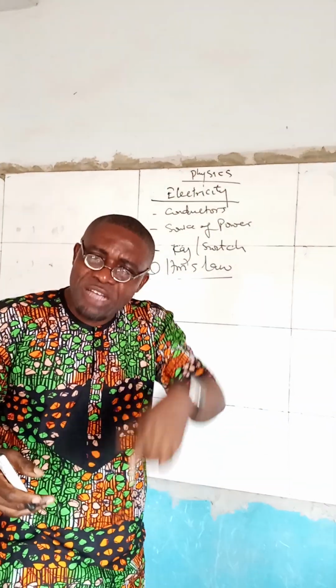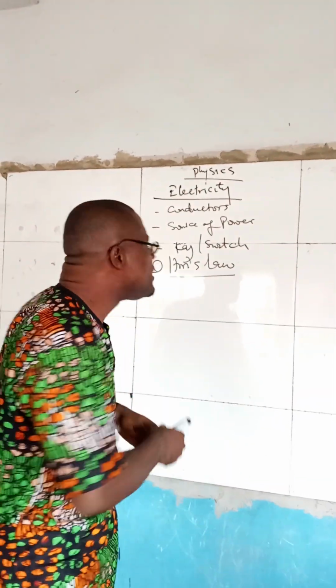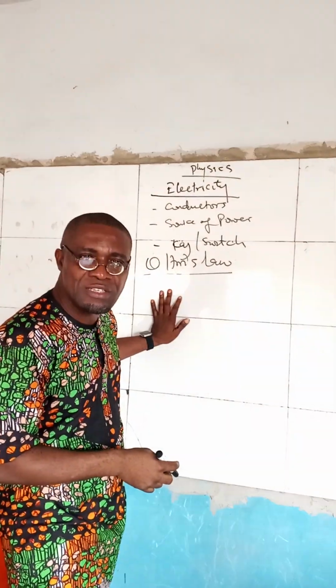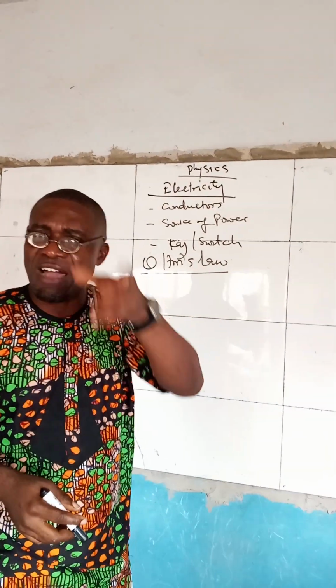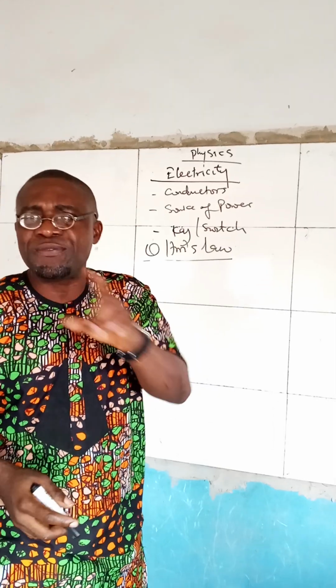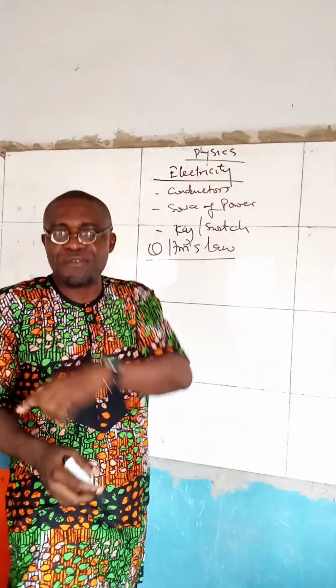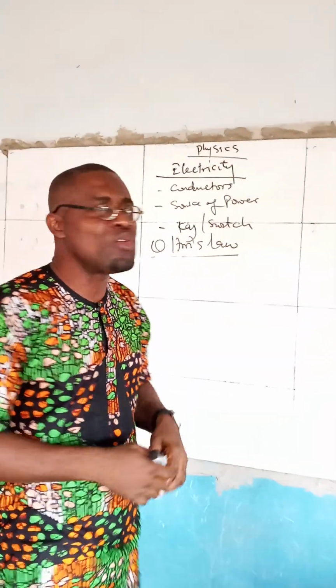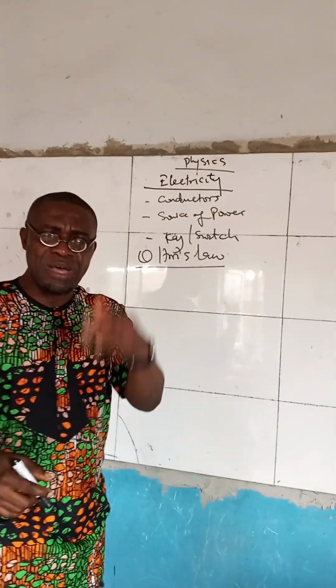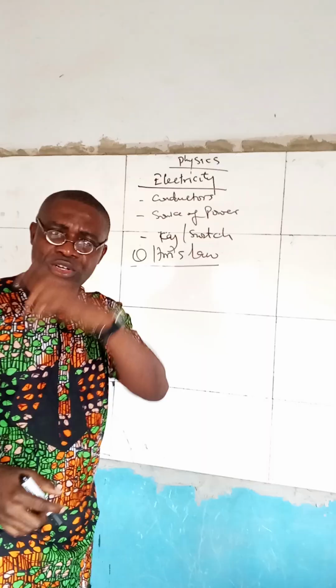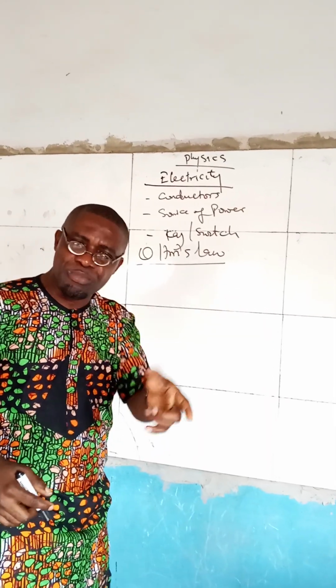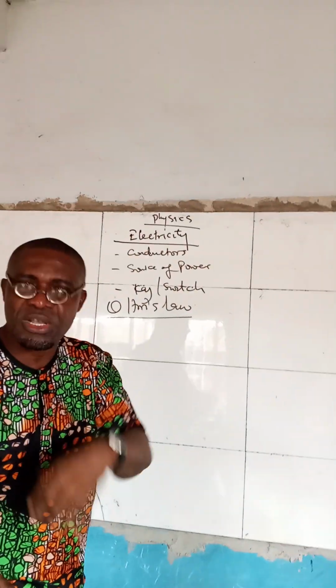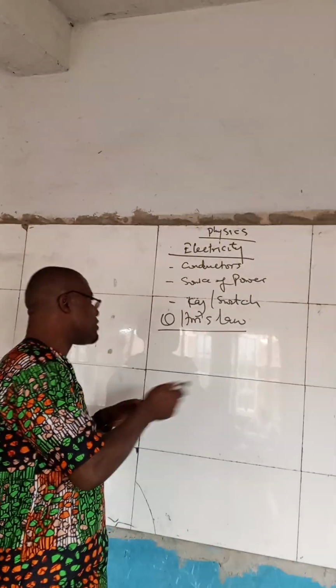Otherwise, current passing through it will not be directly proportional to the potential difference. Then also remember there's always a caveat: provided that the temperature. These are the factors that will affect the flow of current, which maybe we'll treat in our next topic. So what is the statement? That the current passing through a metallic conductor is directly proportional to the potential difference, provided that the temperature and all other external physical factors associated with the conductors are kept constant.